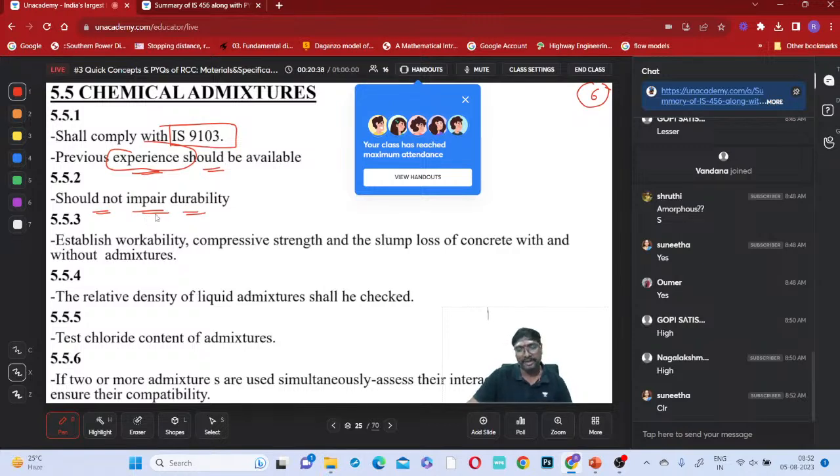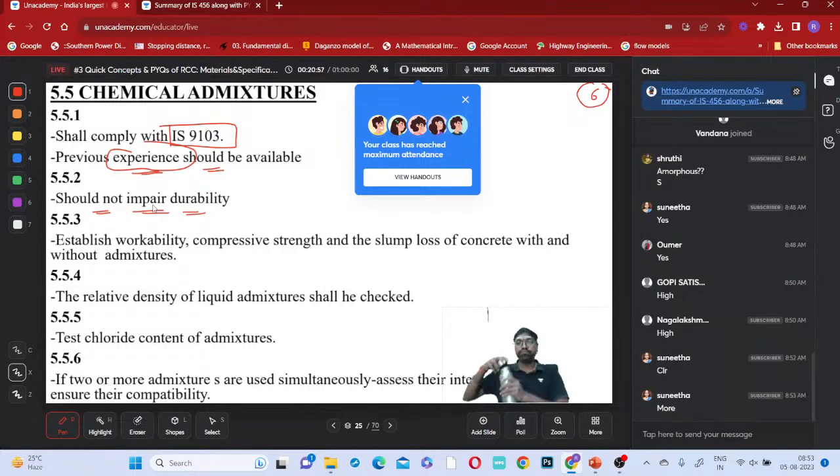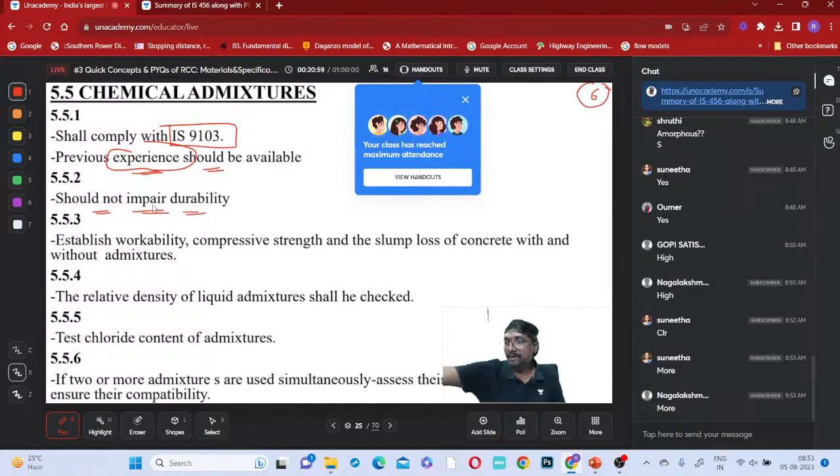What is the meaning of durability? Tell me. If it is lasting for a longer time or for a smaller time, that is durability, is it not? So is it better to have more durability or less durability? For cement concrete structures, is more durability required or less? Tell me, all of you. More durability is required, no? Do I want my structure to stay only for 5 years? Or do you want your structures to be useful for 100 years? Yes or no? So, durability.